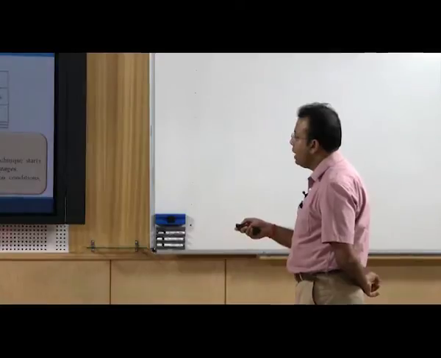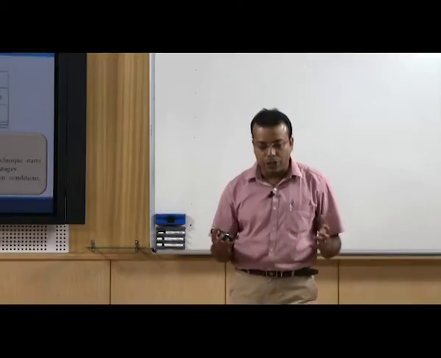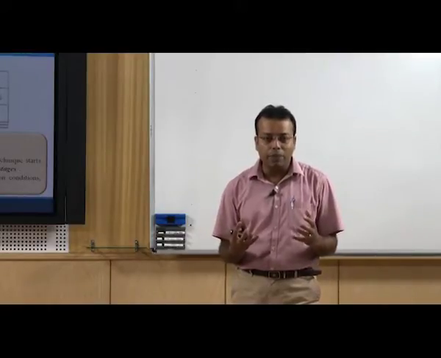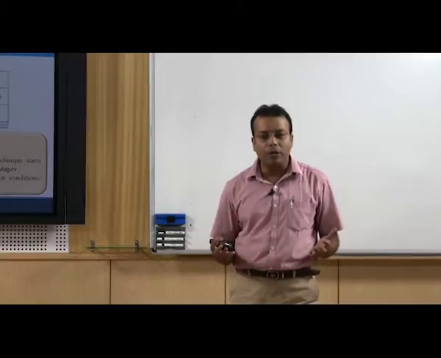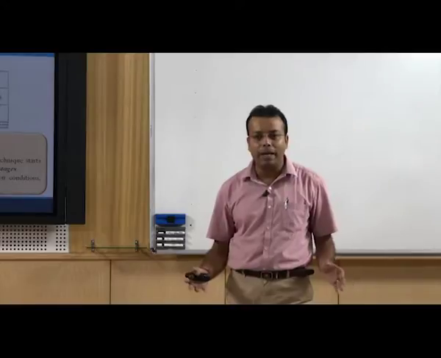Growth of a thin film generally exhibits the following features. The origin of thin films on all materials created by any deposition technique starts with a random nucleation process, followed by nucleation and growth stages. Nucleation and growth stages depend upon various deposition conditions such as growth temperature, growth rate and substrate chemistry. So, it depends upon our requirement: how many layers we are going to make onto the substrate, what the substrate conditions are, and how much temperature the substrate and the thin films can sustain. It depends upon what property we are going to achieve, so depending upon that we can go for single layer or multiple layer deposition onto our substrate.